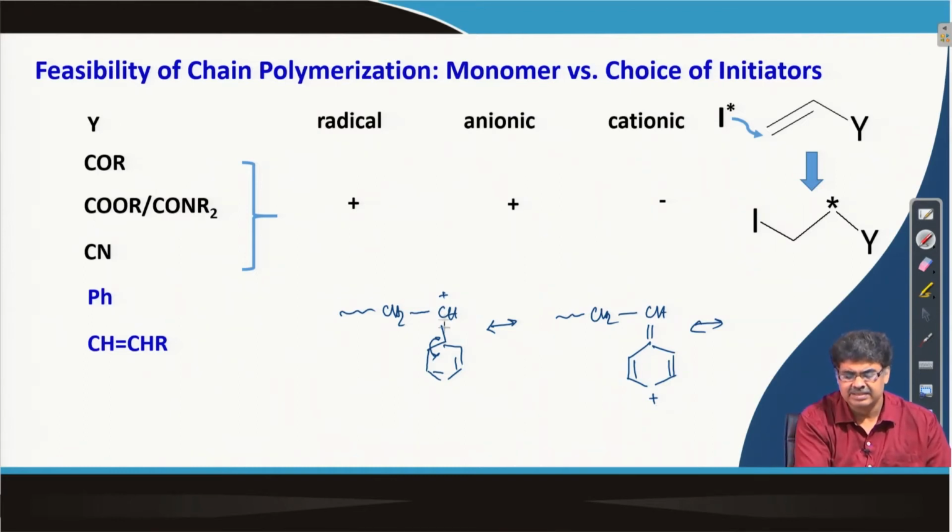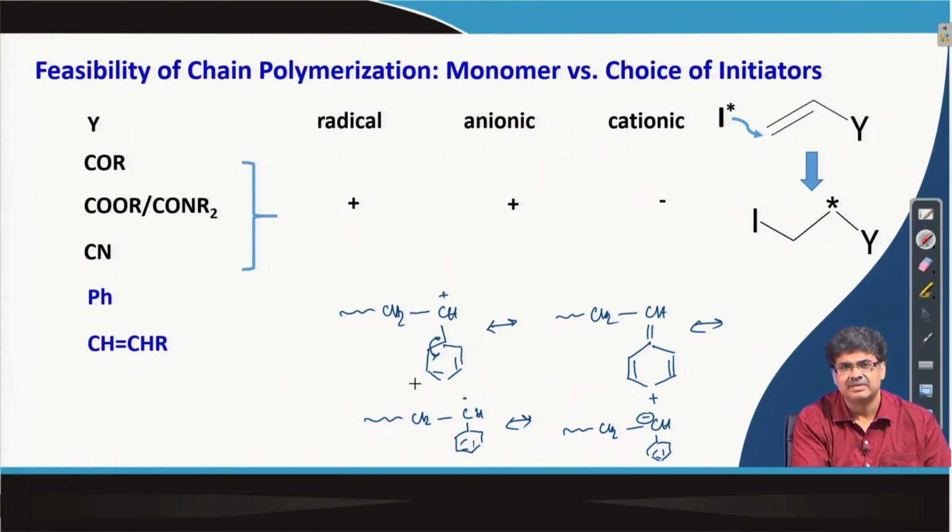Now, this stabilization can happen if I have a radical, I can have a similar resonance structure, or it is also possible if I have an anion also.